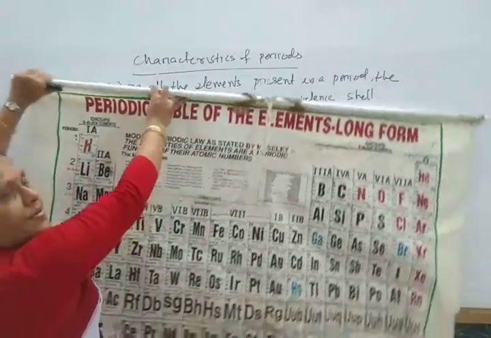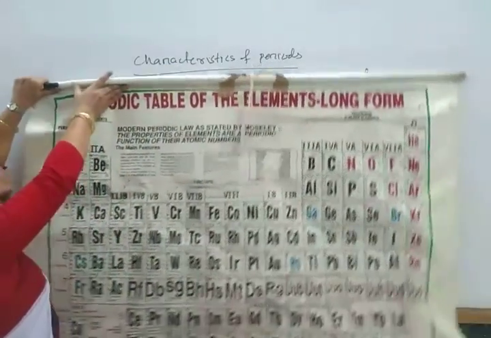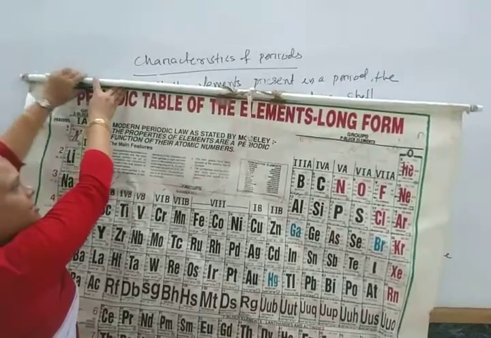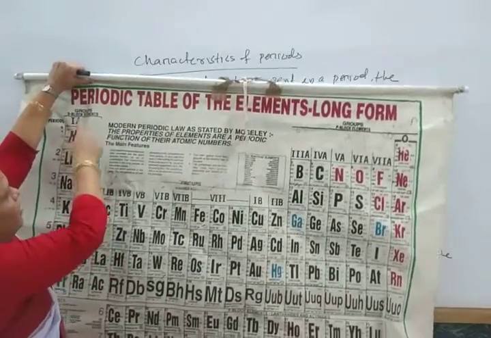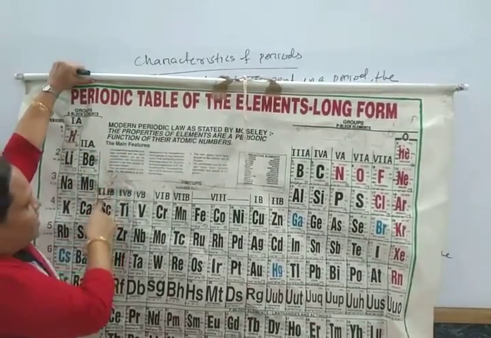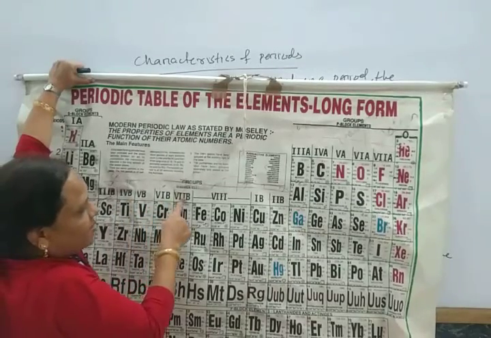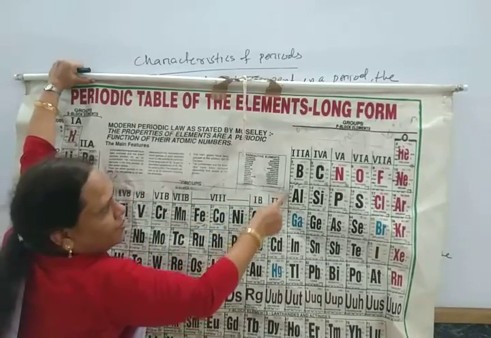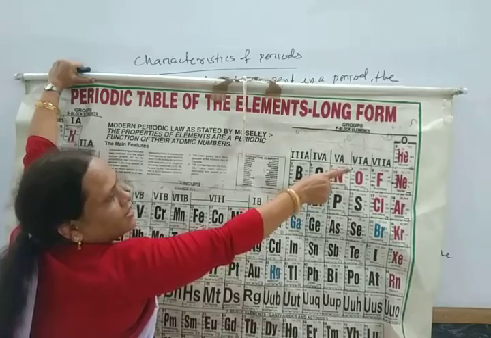Look here. This is the long form of the periodic table, and it consists of first 1A, 2A, 3B, 4B, 5B, 6B, 7, 8, then 1B, 2B, 3A, 4A, 5A, 6A, 7A, 0.